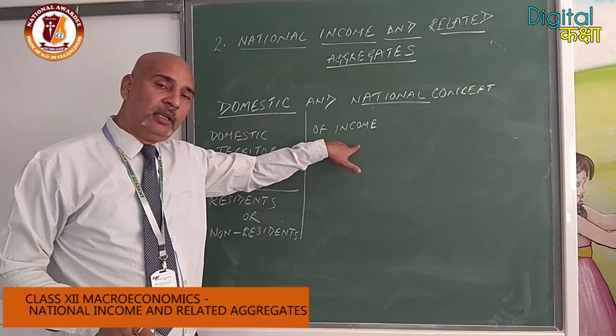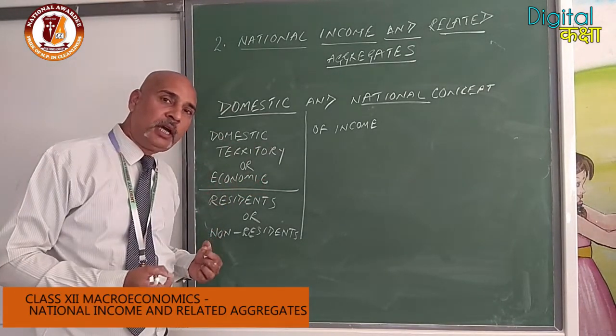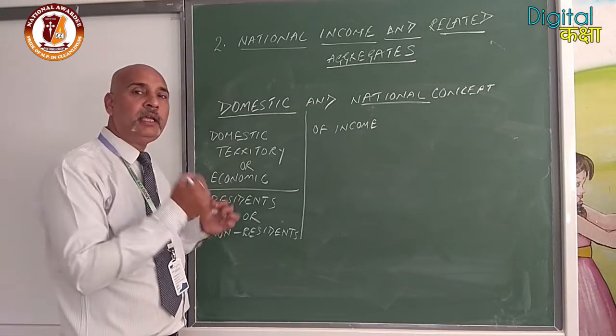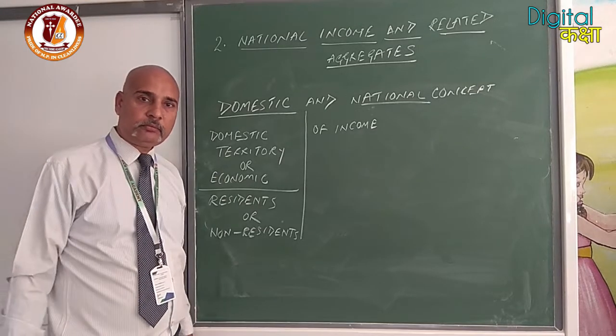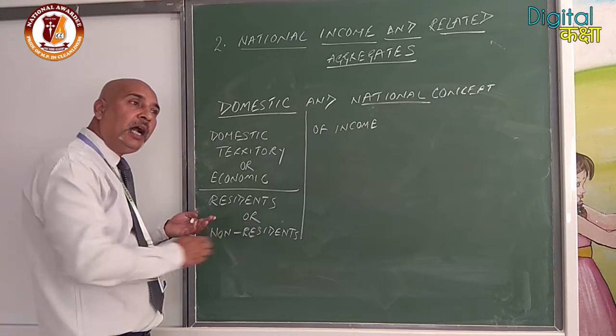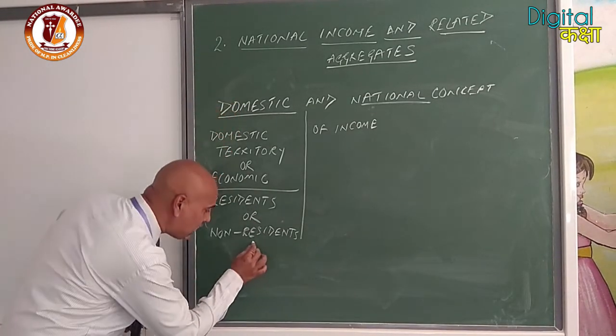That is clear? So while we are taking the domestic income, all those transactions which take place in our territory will be included. Clear? That means if any transaction takes place outside of our territory, suppose it is our territory.